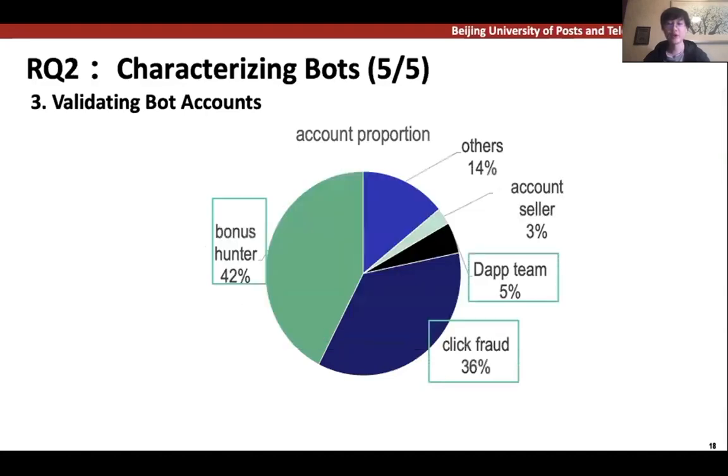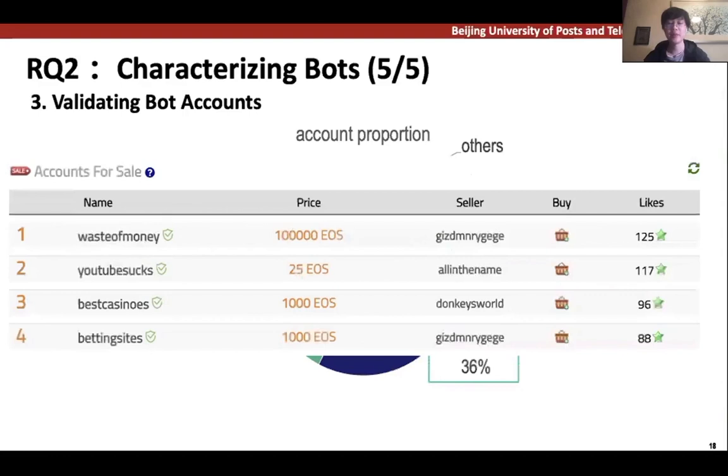And the third category is DApp team. Some DApps use bots to help them test and run the DApp. The fourth category is account sealer. As names of EOSIO accounts are unique, some special names have higher value than normal names. Here is an example. The price of this account is much higher than normal accounts.